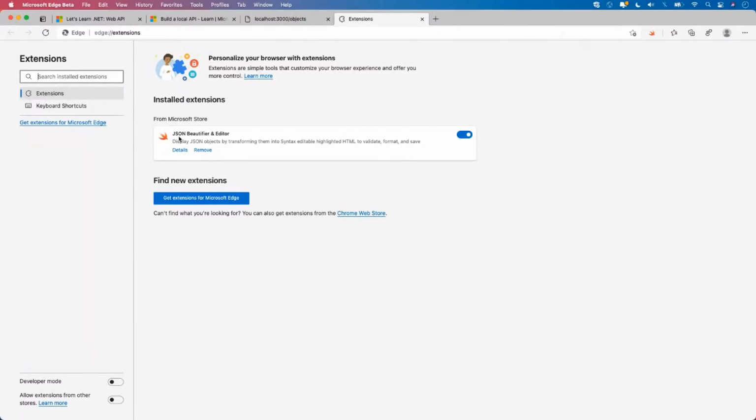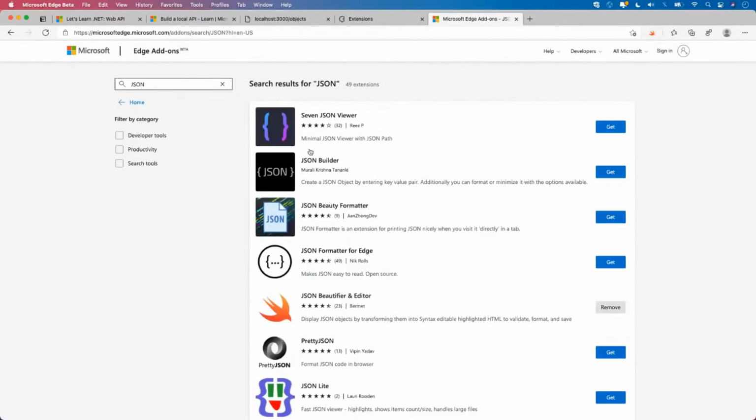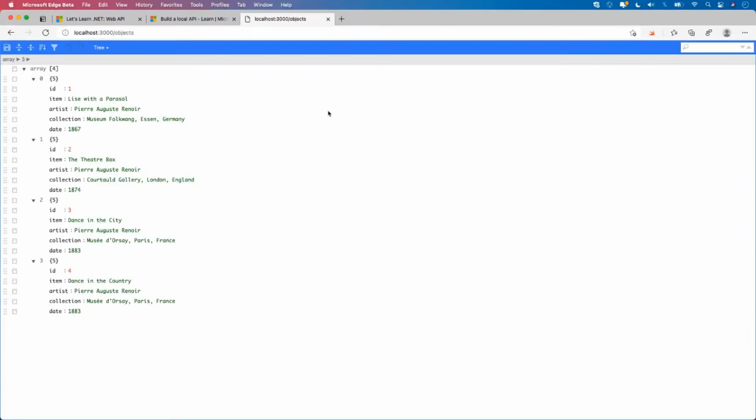You might have a different one that you use, but one good way to search for them is to head over to that extension section. You can click on Get Extensions, and then usually you could just search for JSON, right? And then you could see there's tons of options here, and you could just pick the one that you like. This one just happens to be the one that I like.